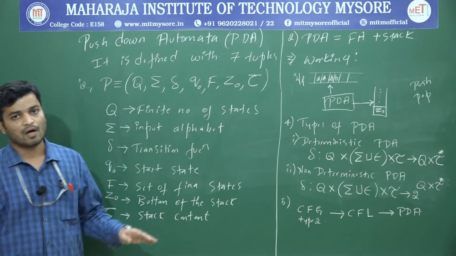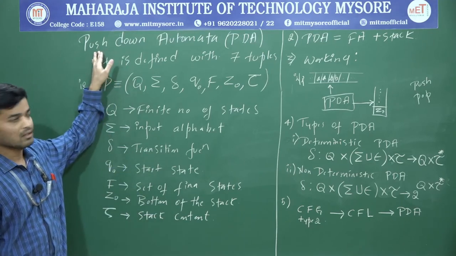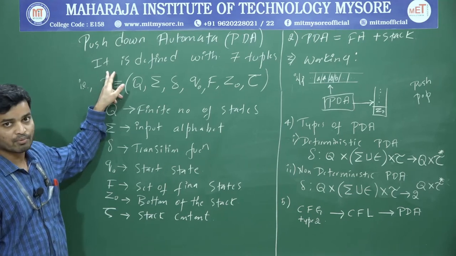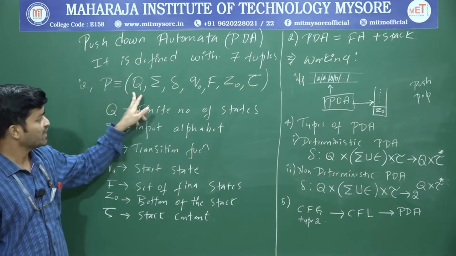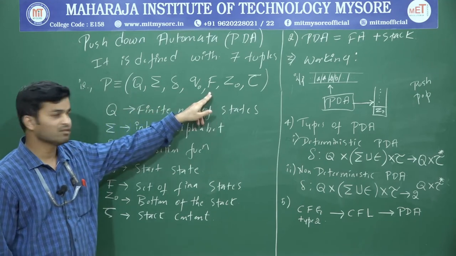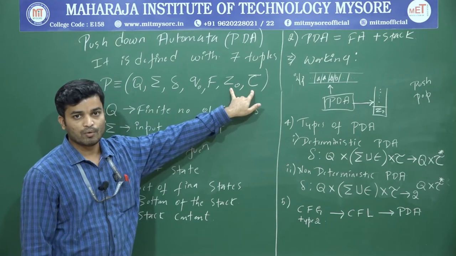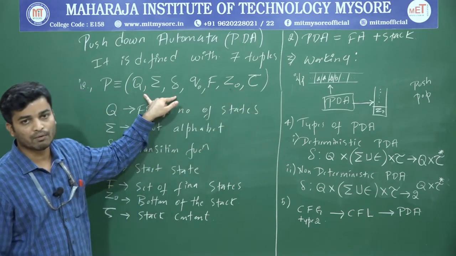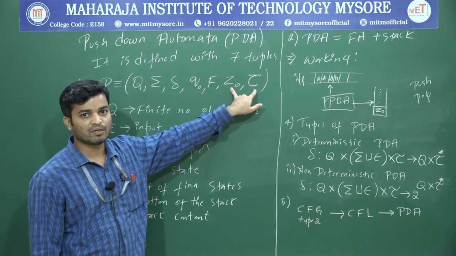So now we will see how to define a PDA. PDA stands for push down automata, and it is defined with 7 tuples. Usually finite automata are defined with 5 tuples. The 5 tuples are the same, along with 5 tuples we have 2 extra. One is Z0, one more is tau. The first 5 are similar to your finite automata. Only 2 are extra: one is Z0, one more is tau.